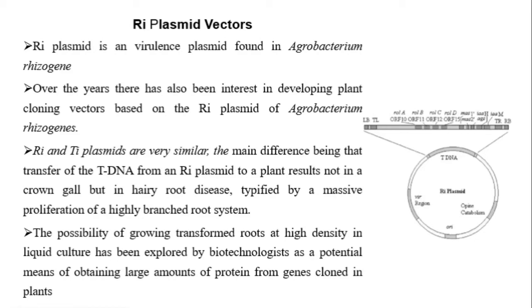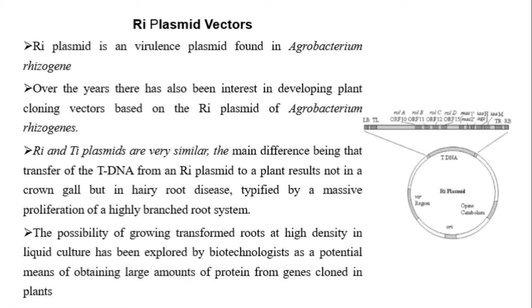This Ri plasmid is a virulent plasmid which is found in Agrobacterium rhizogenes, and scientists have shown interest over the years in developing plant cloning vectors based on the Ri plasmid of Agrobacterium rhizogenes. Both the Ri plasmid and Ti plasmid are similar, but the difference is that the Ti plasmid causes crown gall disease, while the Ri plasmid develops hairy root disease.